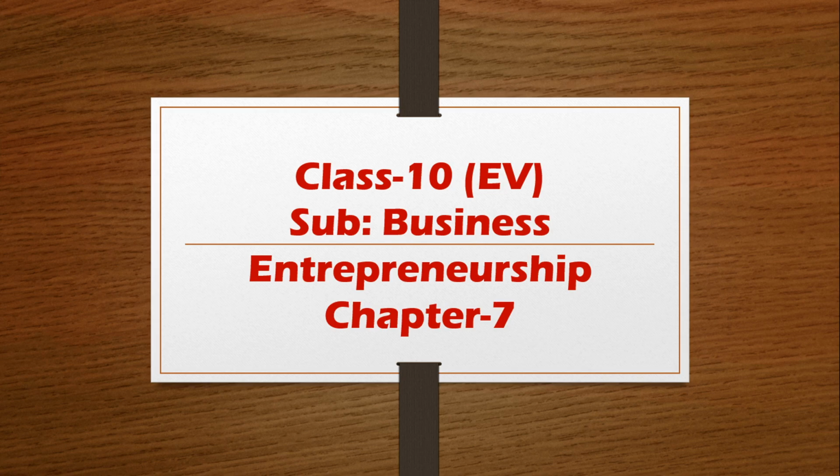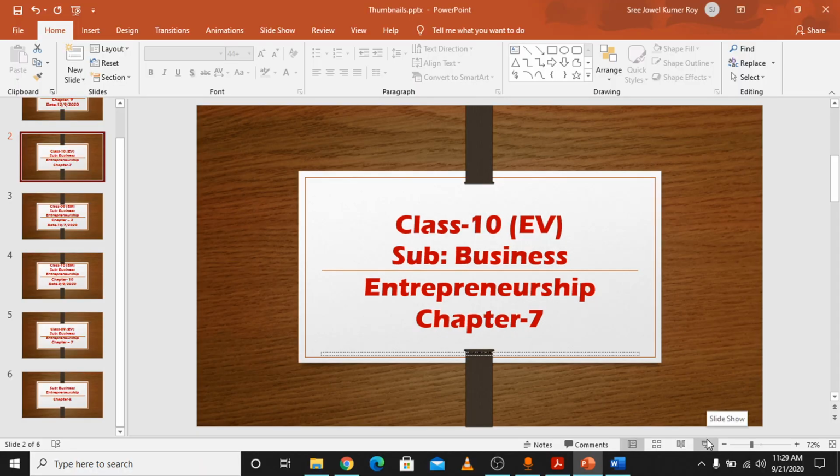Today I'm going to revise chapter 7 because it was not in your pretest exam. I just want to discuss it in short, and also I'll give you some short MCQ questions. I found these important MCQs in your test paper. So let's continue the class. Chapter 7 is the industries of the organization.